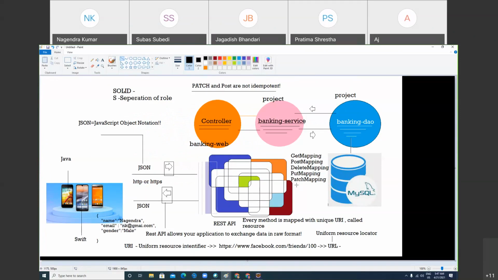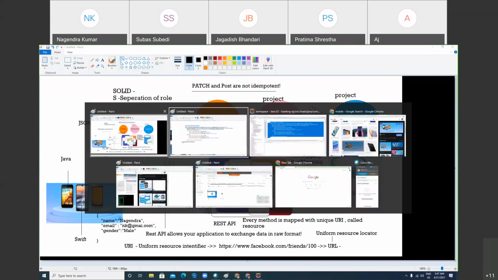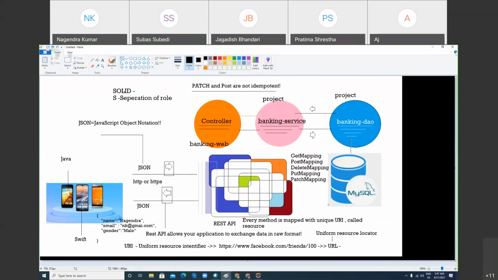So we must know how to write the API and all. Also, here we have many projects, right? In this project, one is banking web. This is my REST API project.